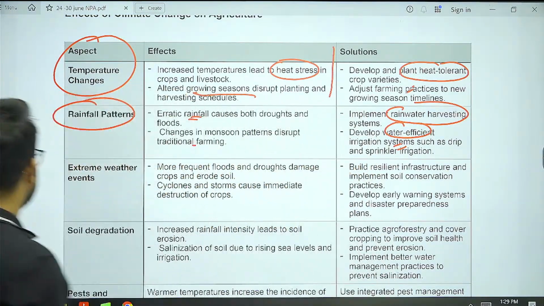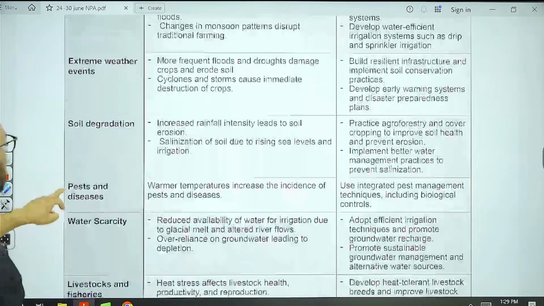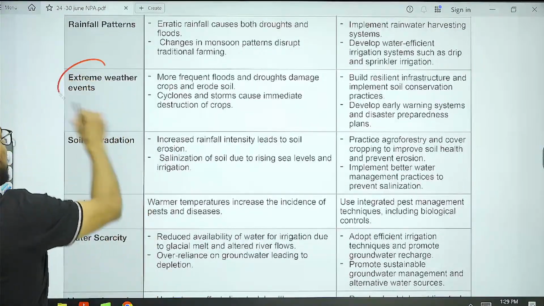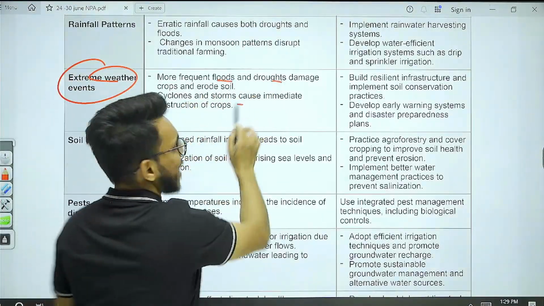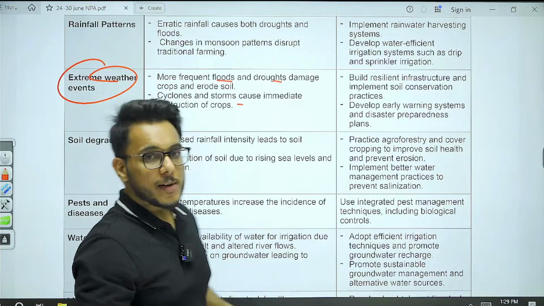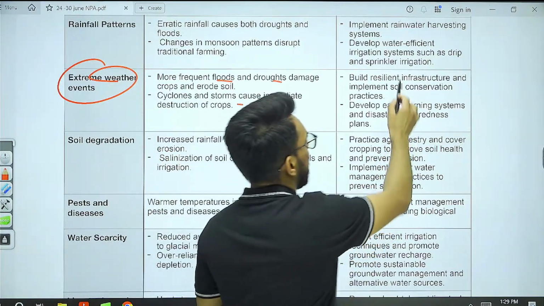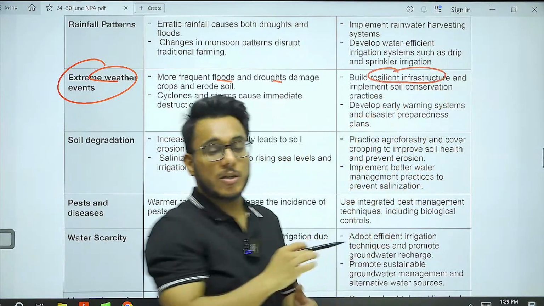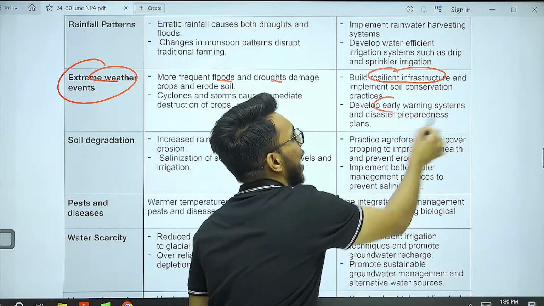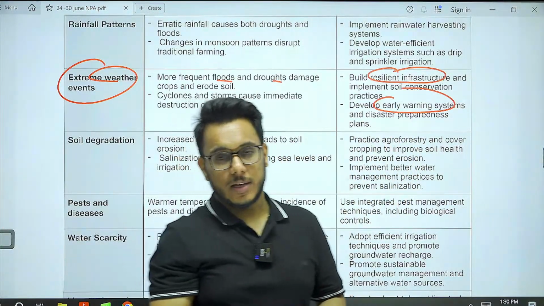Then next is extreme weather events: flood, drought, cyclones. What we need to do? We need to invest in resilient infrastructure, as well as develop early warning systems.